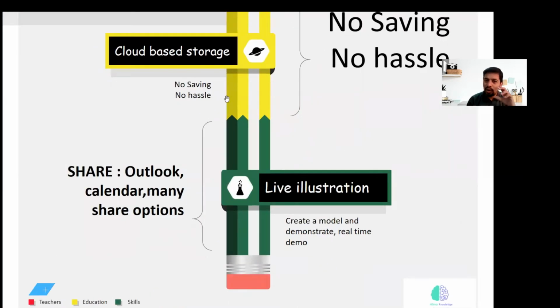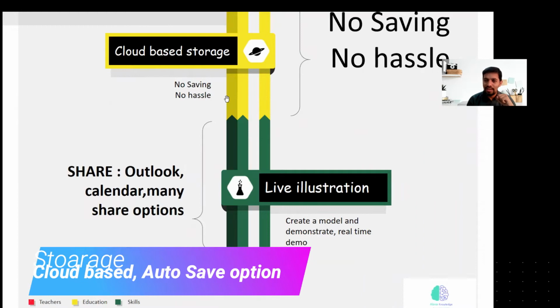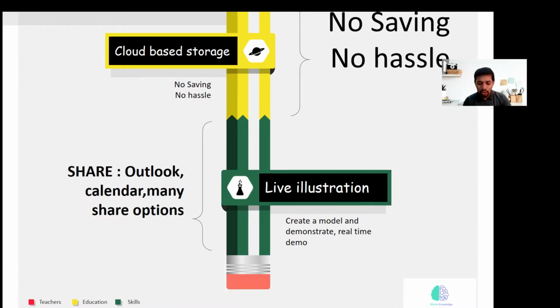For example, it's cloud-based storage. That's a specialty. You don't need to press Control S every time to tell the system that you made changes and to save. Not required. It's cloud-based storage, which means no saving is required. It will automatically save. No hassle, no tension, nothing. Right? And very, very powerful.